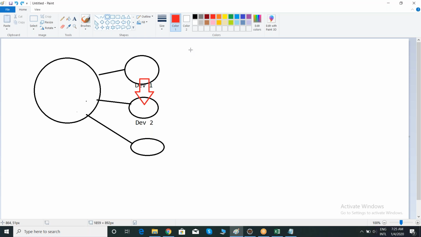What is a package, team? A package is a collection of classes, right? See here, this is a collection of classes. Let's consider my package one has this class and this class, and my package two has this class and this class.